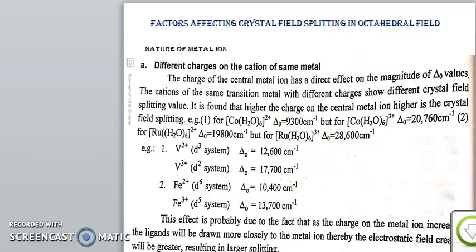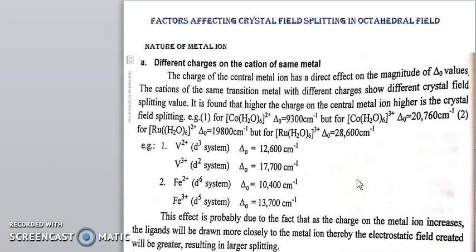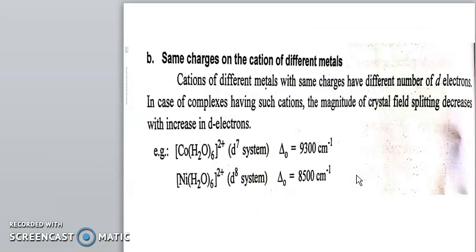Now the next factor of the crystal field splitting in octahedral field is the same charge on cations of different metals. The first one we have discussed was the different charge on the same metal cation. Here the second factor is the same charge on different metals.